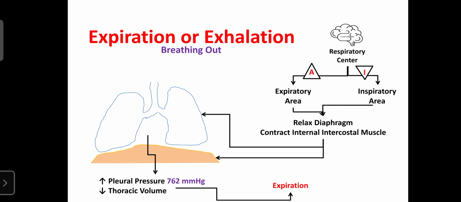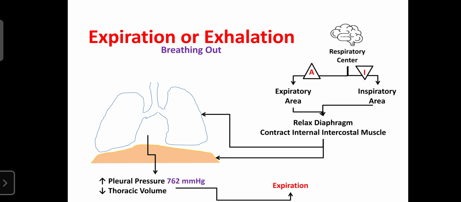Internal intercostal muscles are the muscles between the two ribs. As the internal intercostal muscles contract, the ribs come closer together. Due to that, the lung volume decreases, and the pressure on the lungs increases because the size of the thoracic cavity decreases. That allows expiration.